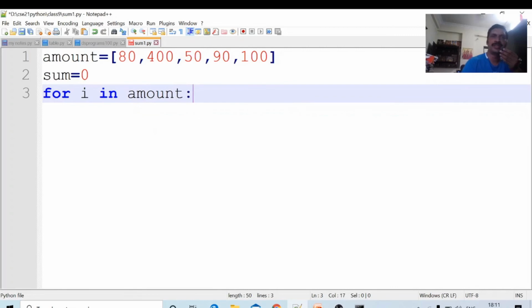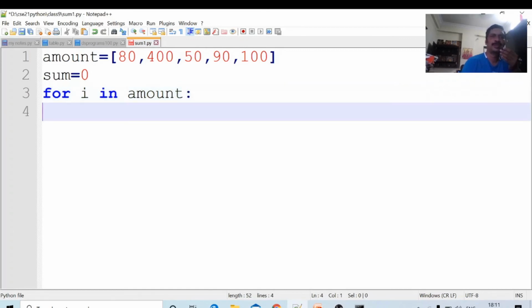This loop will be executed. The first value of i is 80. The body is executed. Next time i equals 400. Next time i equals 50. Next time i equals 90. Next time i equals 100. So five times this body is executed.